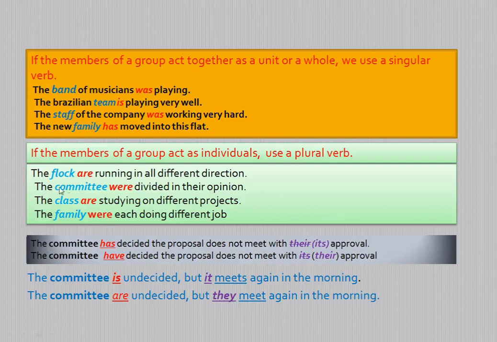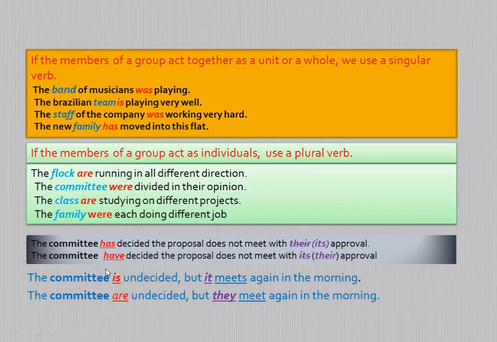They are not acting as a whole. So when they are acting independently, the family will be treated as a plural countable noun. Therefore the family is a plural countable noun and needs a plural verb. So were or are or have you can use. Similarly, let us go through some more examples.